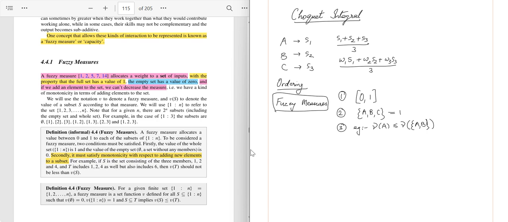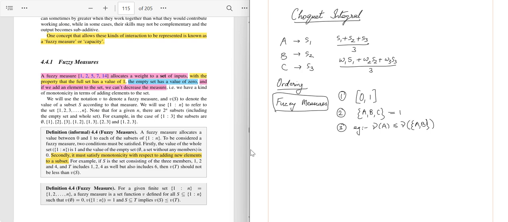Let us say A and B. So when you add one more element, it can never decrease the fuzzy measure value of the original subset. The third rule.